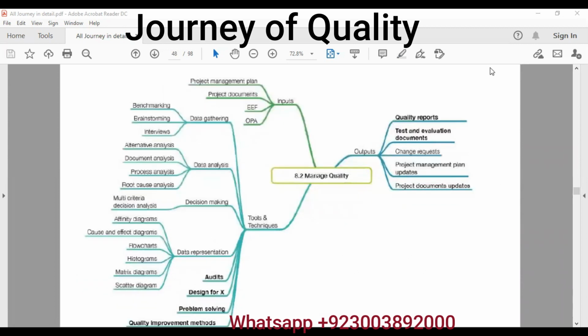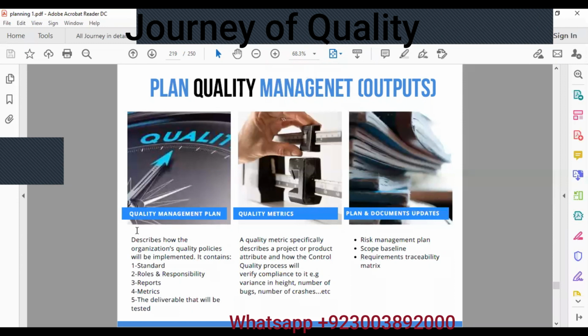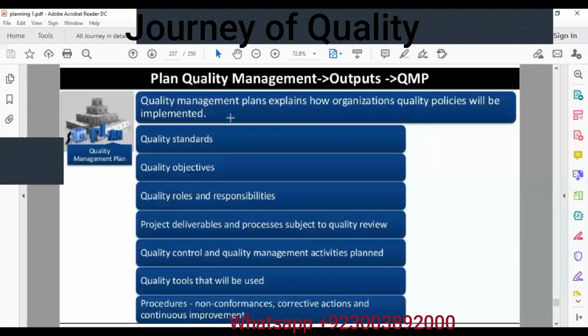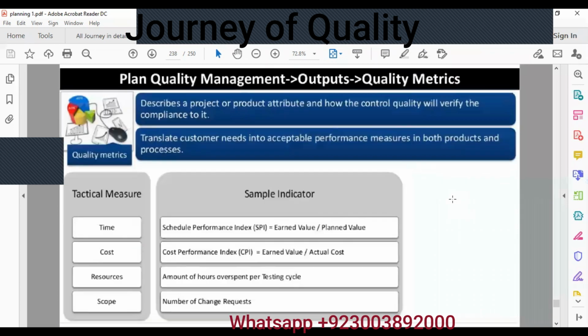So, the quality management plan describes the standards, roles and responsibility, reports, metrics, and the deliverables that will be tested. We also have quality metrics. The metrics tell us how we are going to measure all these things. Then plans and documents. So once again, quality management plan contains standards, objectives, roles and responsibility, project deliverables, quality control and quality management activities, quality tools that will be used, procedures, non-conformance, corrective and preventive actions.